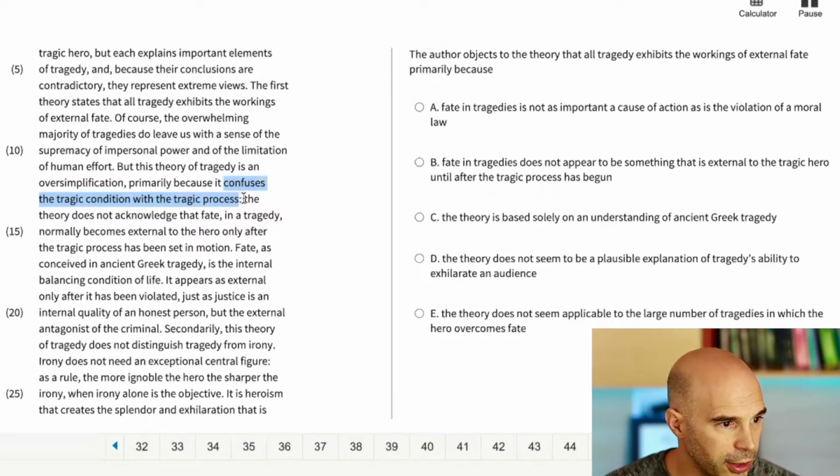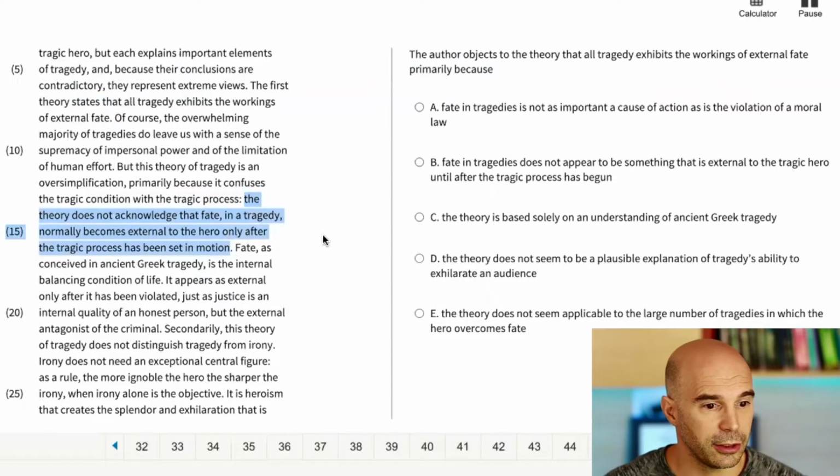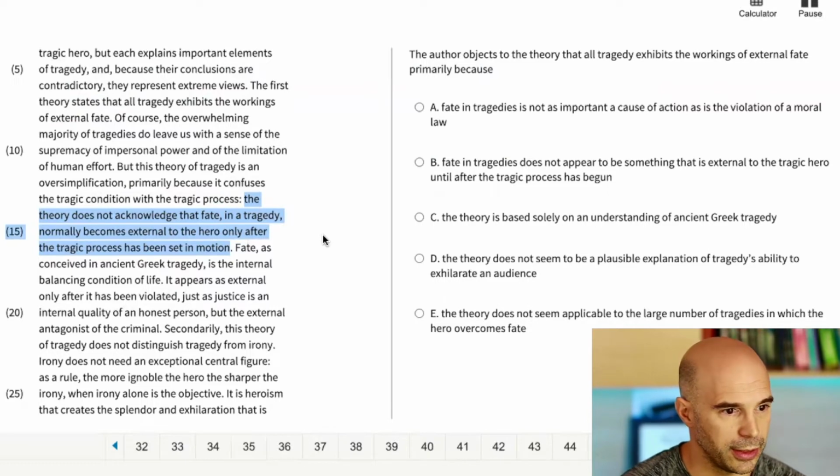If it's a hard question, then I'm going to have to really read that and then search for something about that in the correct answer choice. Okay, so quickly scanning the answer choices, I'm not seeing confuses the tragic condition with a tragic process. So I am going to read the stuff after the colon. It says, the theory does not acknowledge that fate in a tragedy normally becomes external to the hero only after the tragic process has been set in motion.